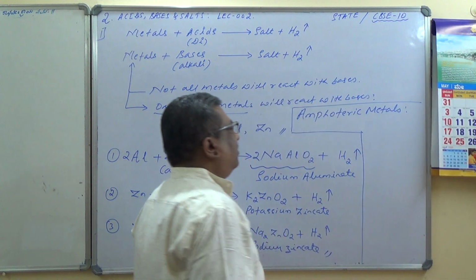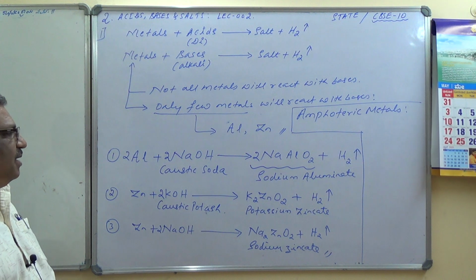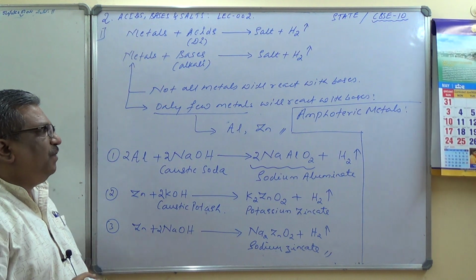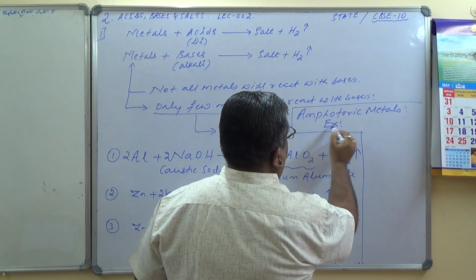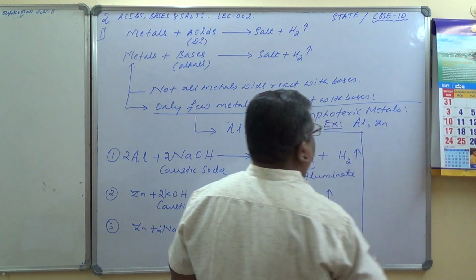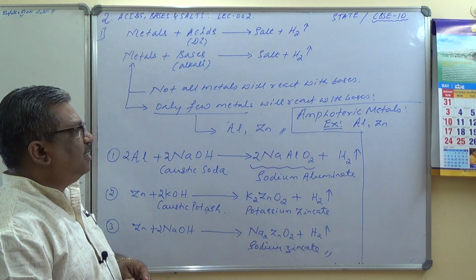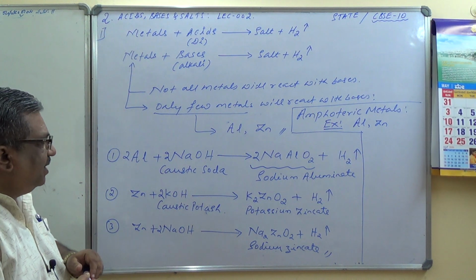What do you mean by amphoteric metals? Metals which react with both acids and bases are called amphoteric metals. Many times the question comes on this one: give examples for amphoteric metals. Aluminum and zinc. Aluminum and zinc both react with acids as well as bases to produce salt and liberate hydrogen gas.